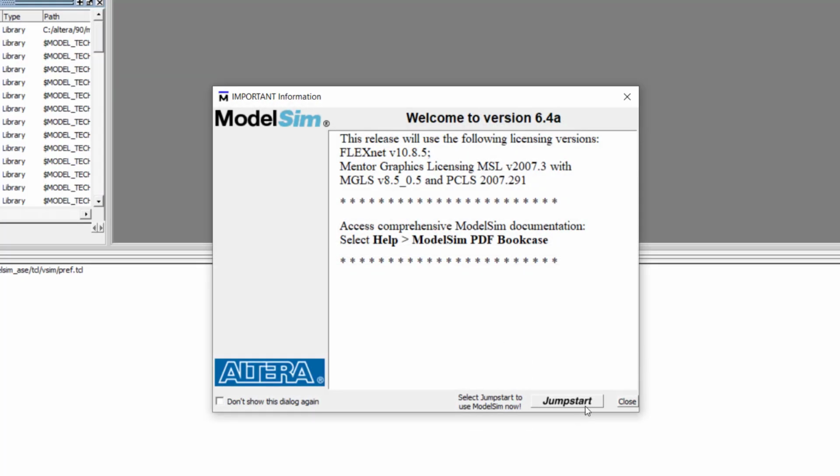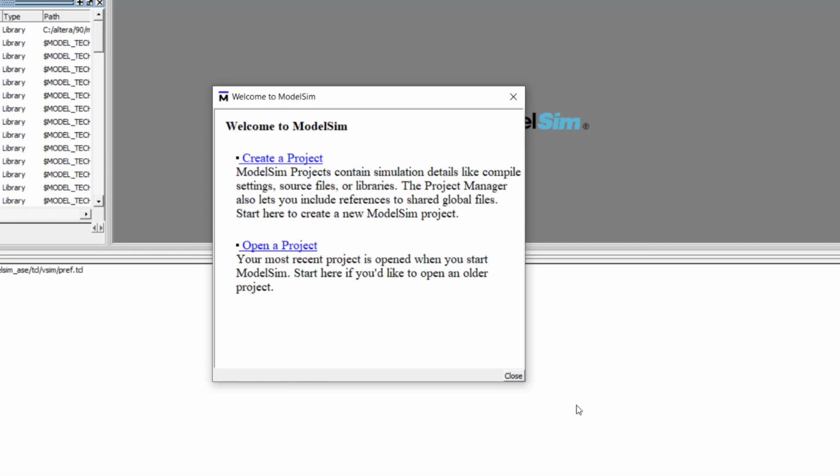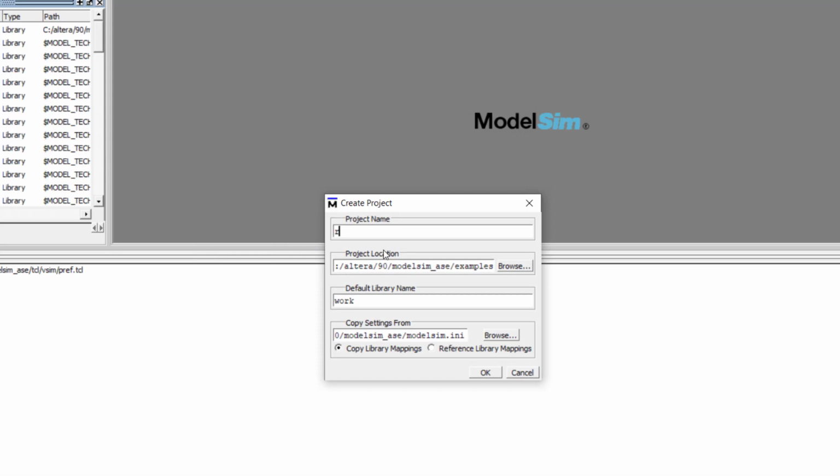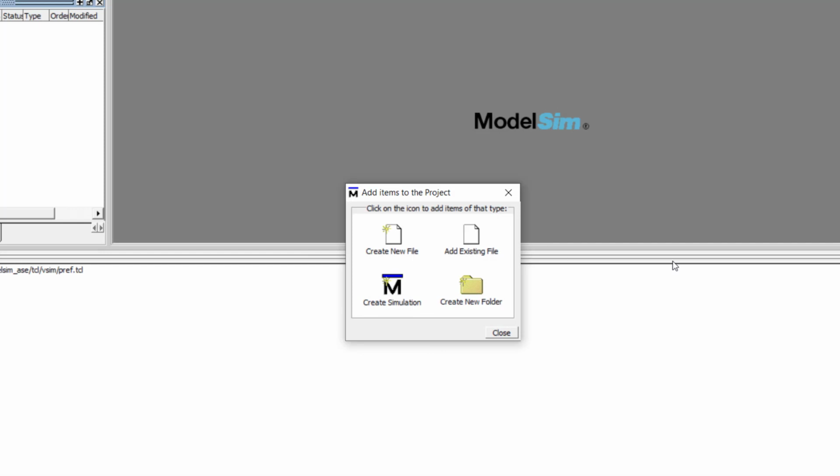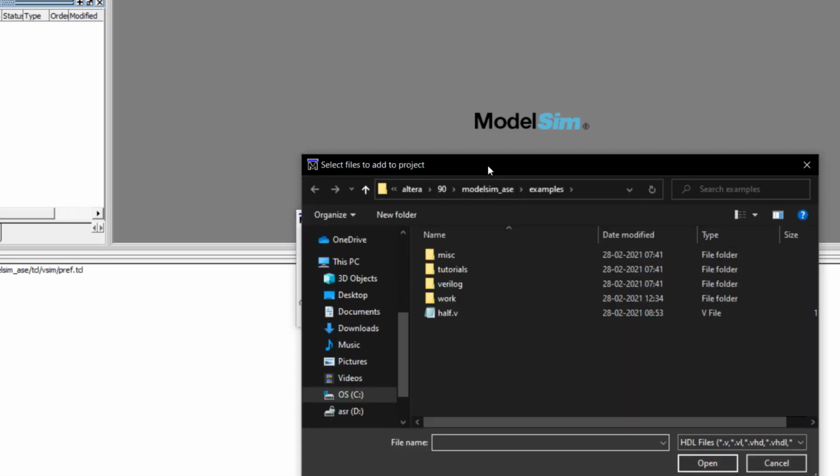When you enter ModelSim, you see this. Click on start and create a new project. I will give the project a name; you can give any name, I'm just giving a sample name, header. I will click OK. Now click on create a new file or add an existing file. Right now we are not creating a new file because I have already done the coding, because it's very vast. You are very new to Verilog coding, so I would not explain everything right now. I'm adding the existing file so that you will get to know how we actually design.